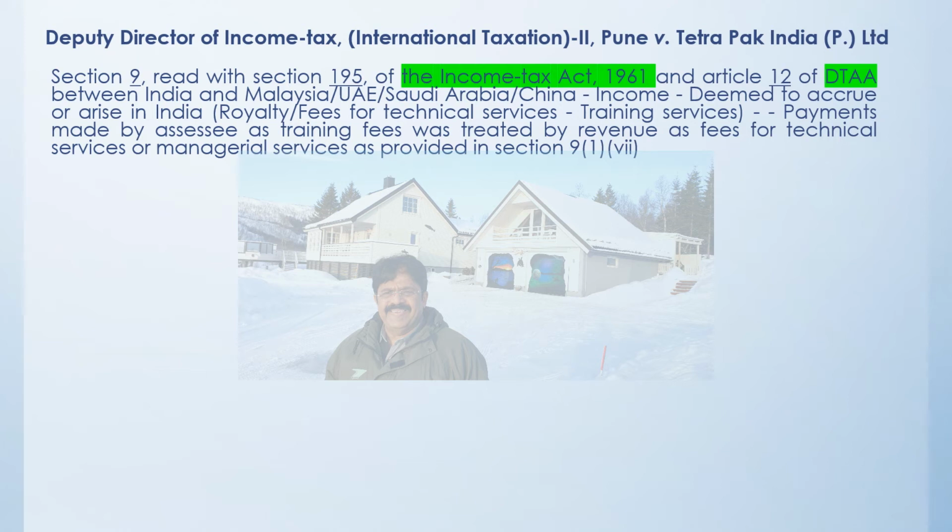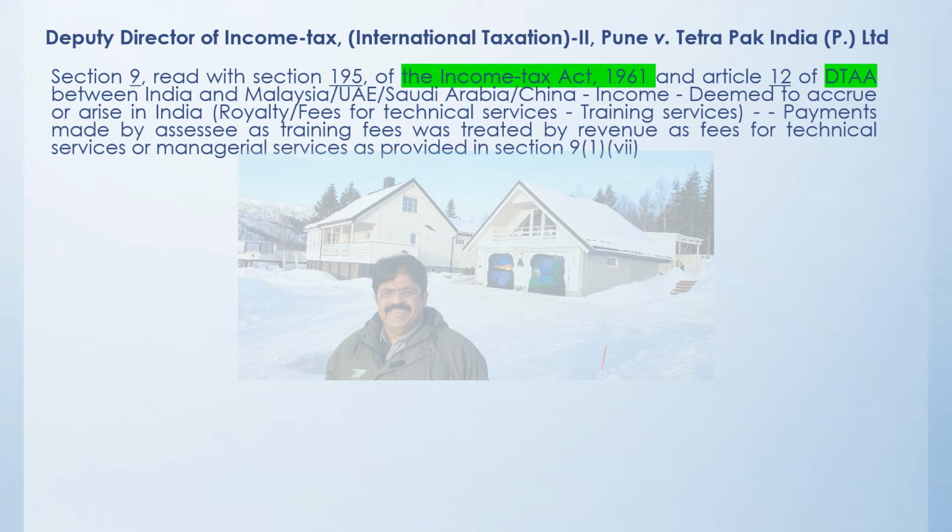Read with section 195. 195 is dealing with tax deduction at source. So section 9 says for a particular person, income is deemed to accrue in India. Section 195 says that if you are paying an income which is deemed to accrue in India, you deduct the TDS. And Article 12 of the double tax avoidance agreement. Now because of this particular law, we assume that certain income is earned in India, which is not the fact, because it is also earned by the other person somewhere in the foreign country.